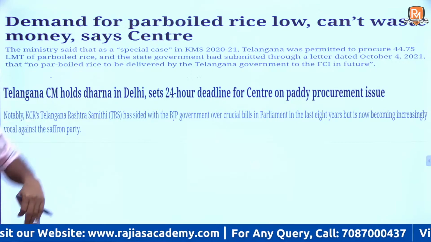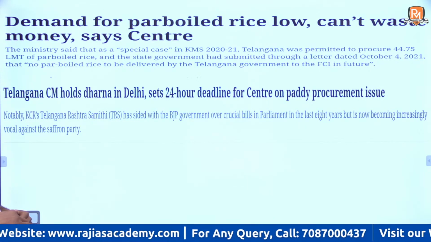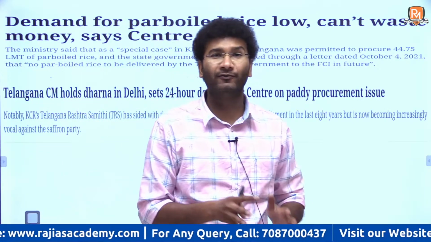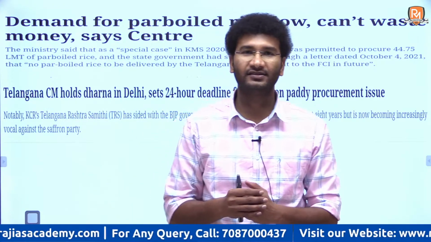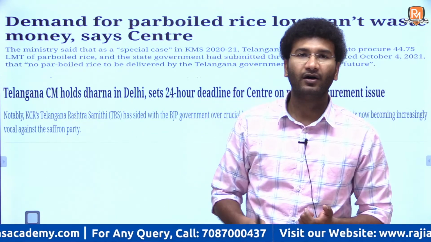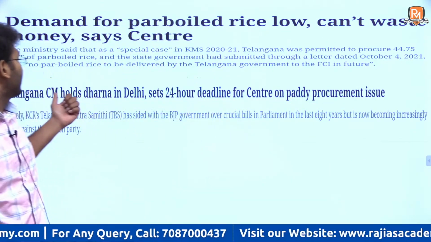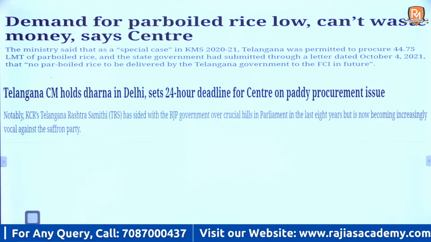Okay, let's get back. Demand for parboiled rice low, can't waste money, says center. The center is saying that the demand for parboiled rice is low and we cannot waste money in buying the parboiled rice that has been produced by the states. This is the first argument that the center is giving. On the other hand, there is a state government, Telangana, which says that Telangana CM holds dharna in Delhi, sets 24 hours deadline for center on paddy procurement.